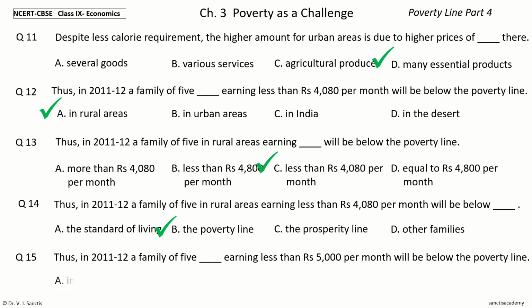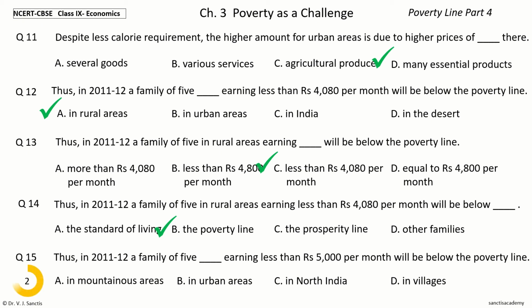The options are in mountainous areas, in urban areas, in North India, in villages. Your time to choose. And the answer is in urban areas.